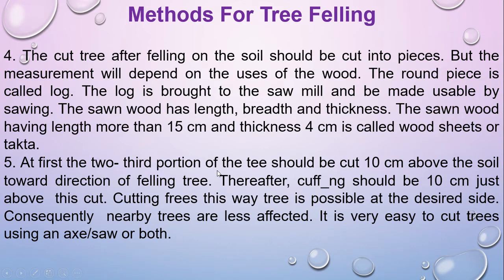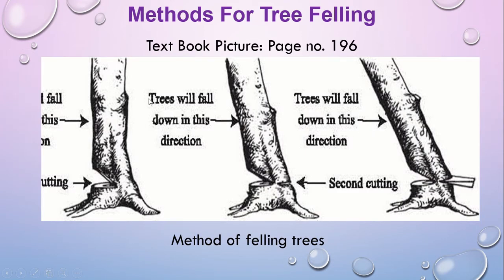At first, the two-third portion of the tree should be cut 10 centimeter above the soil, so that it falls in your desired direction. You can find this picture in your textbook, on page number 196, though it might depend on your old or new book. If this is the plant you want to fall in this direction, this is the first cutting here.